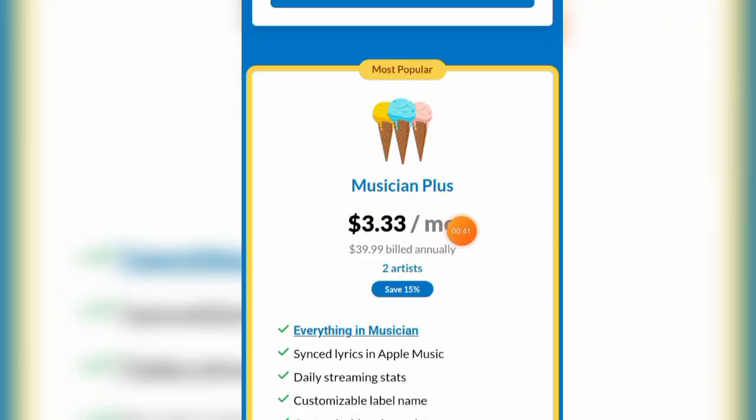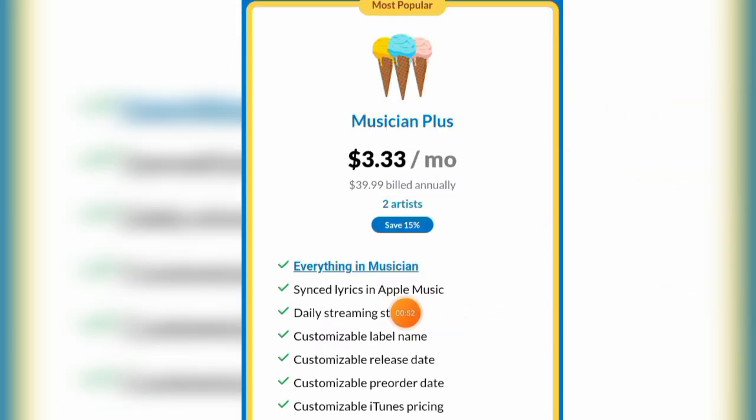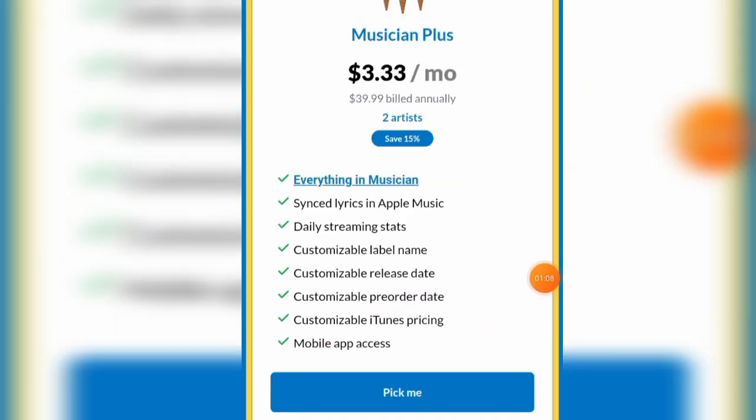If we take a look at their Musician Plus plan, which is about $40 a year, you'll be able to distribute for just 2 artists, and you also get everything that is included in the Musician plan. So you get to sync lyrics to Apple Music. You also get access to your daily streaming stats, and you have the ability to customize your label name. You also have the ability to customize your release date, and customize pre-order, and a bunch of other features.